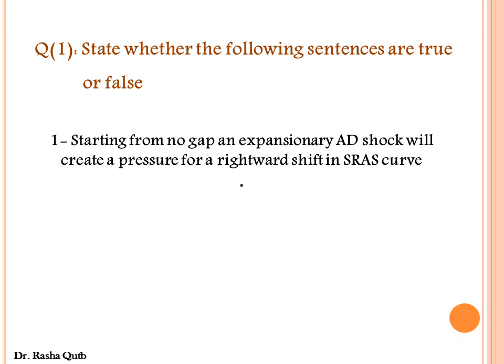Number 1, starting from no gap, an expansionary aggregate demand shock will create a pressure for a rightward shift in SRAS curve. This sentence is false because an expansionary aggregate demand shock would open an inflationary gap, and this inflationary gap means that the actual level of output is greater than the potential, which means that the demand for labor would be high, wages would increase. This would create a pressure for a leftward shift in SRAS curve.